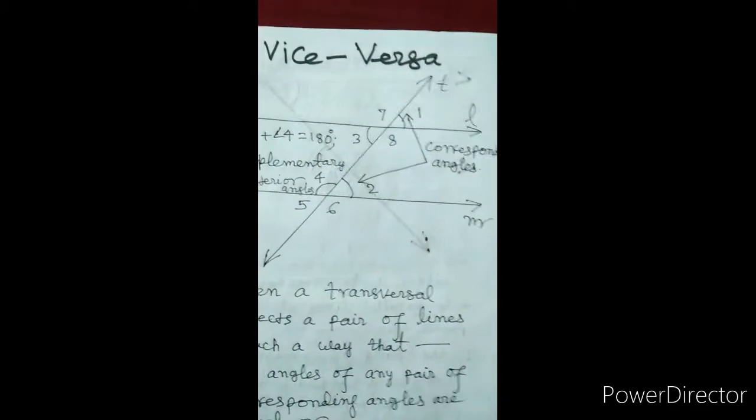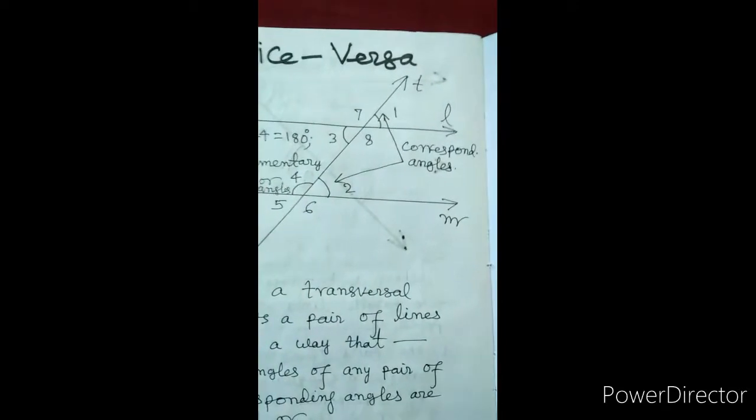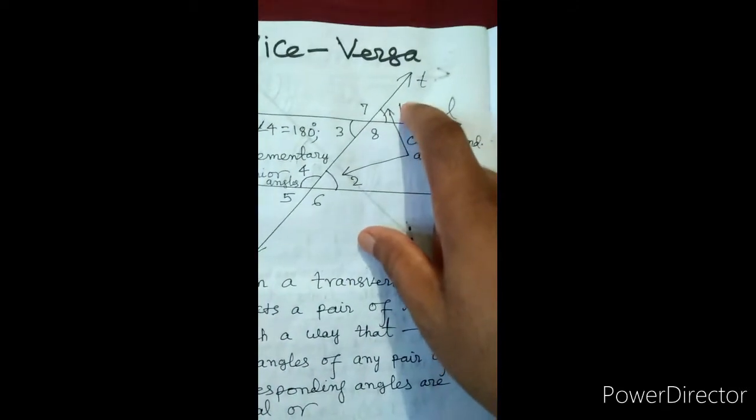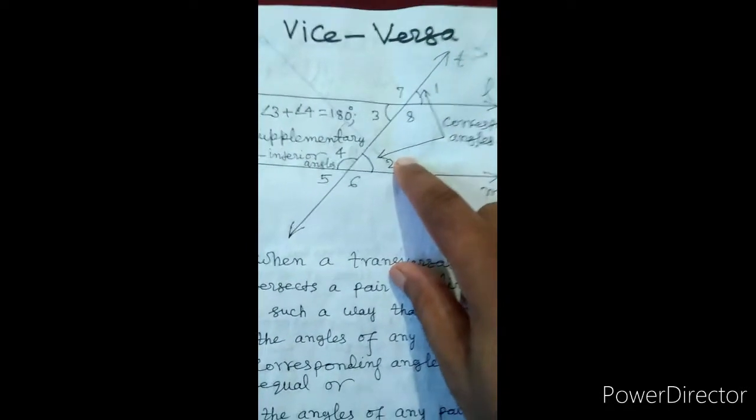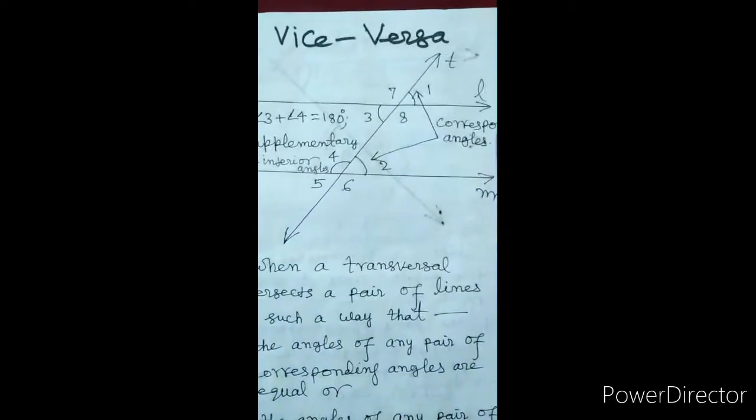Angle 1 and angle 2 are called corresponding angles. If these angles are equal, if angle 1 is equal to angle 2, then L and M are parallel.